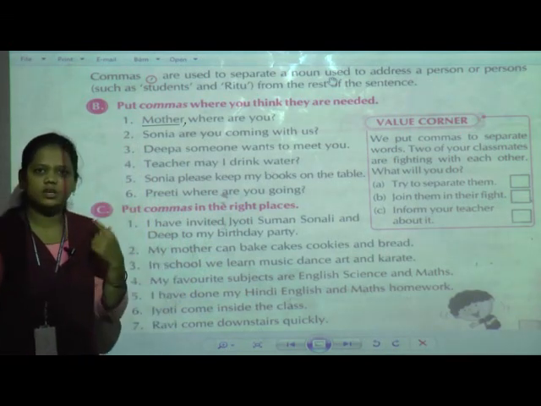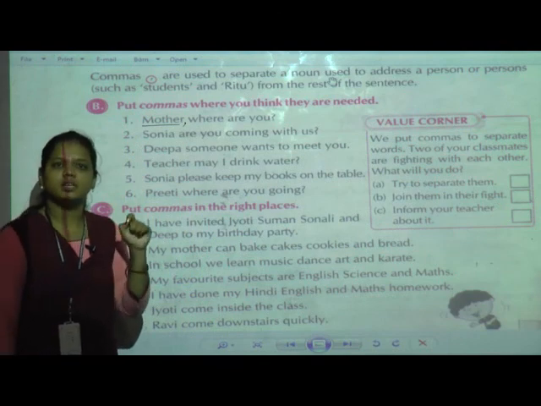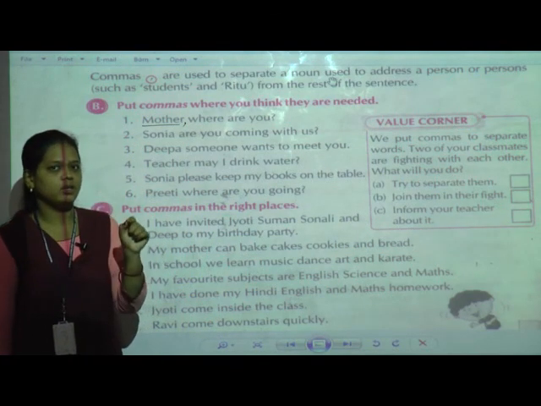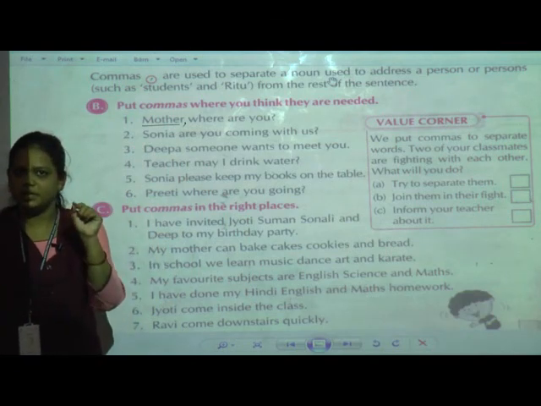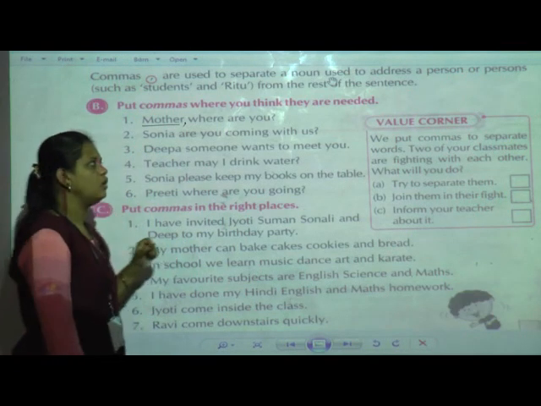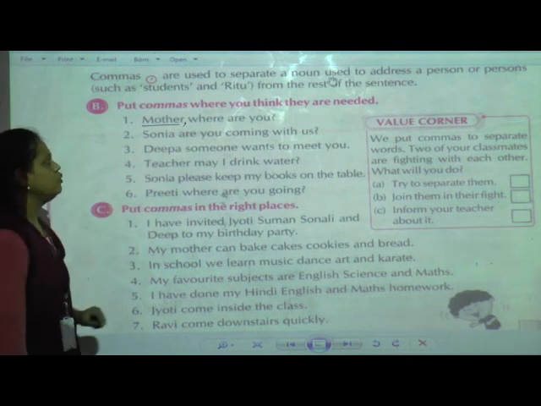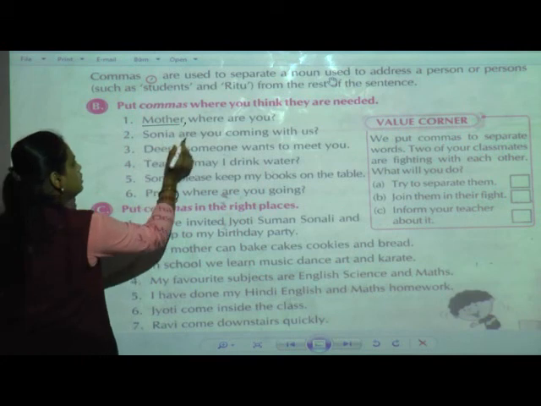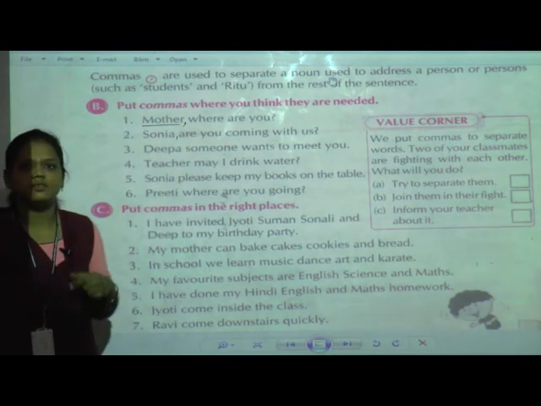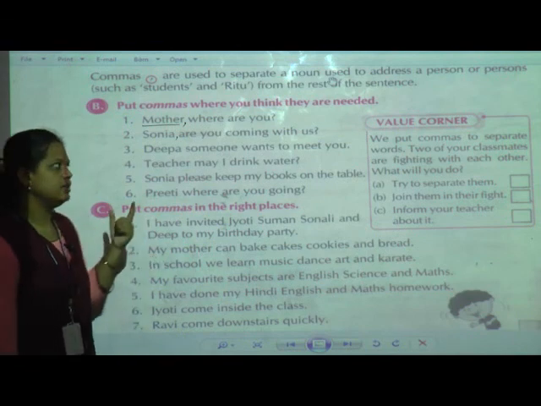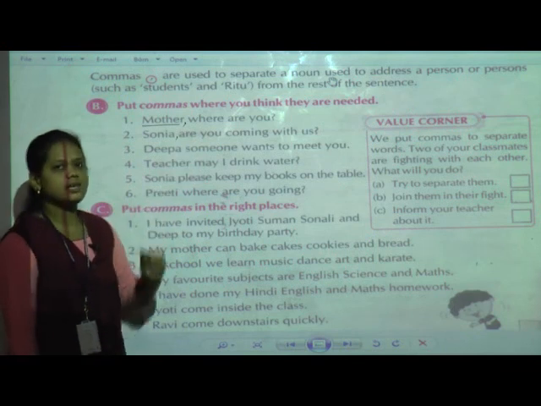Now whenever you are going to ask a question, whenever you are going to pronounce the name of a person, or whenever you are going to read a noun, you have to give a little bit of a pause. Here you can see Sonia, this is the name of a girl. So what do we have to give? We have to give a comma after Sonia. So the sentence we are going to pronounce like this: Sonia, are you coming with us?